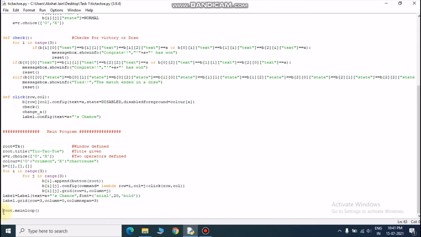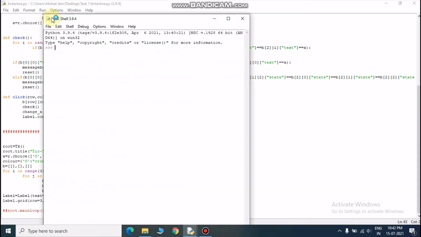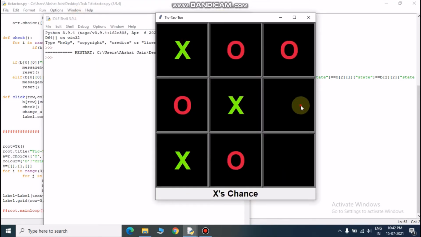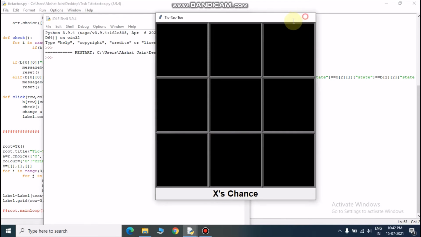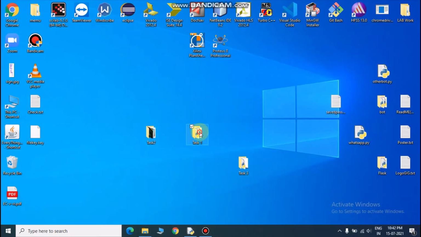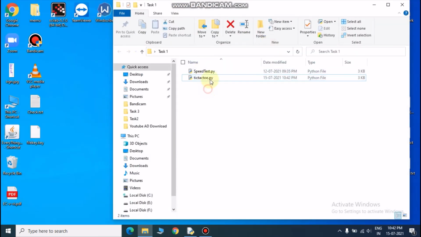If we just comment this and run, then we will see the module here and everything will be fine. But if we close this and run it from here, then it will surely not run.